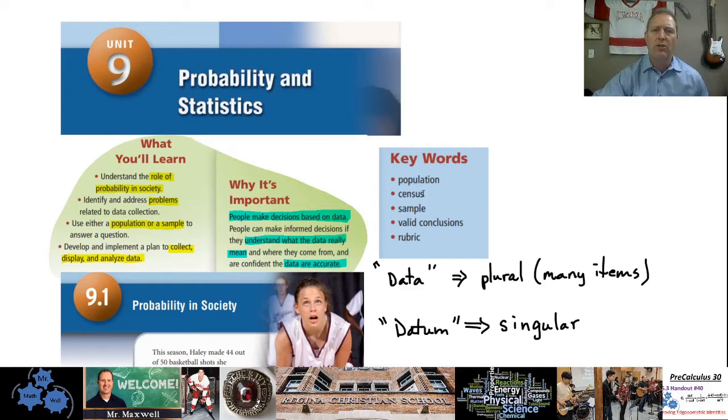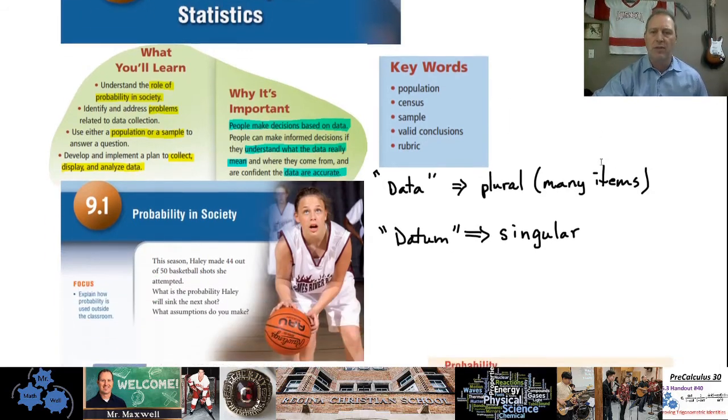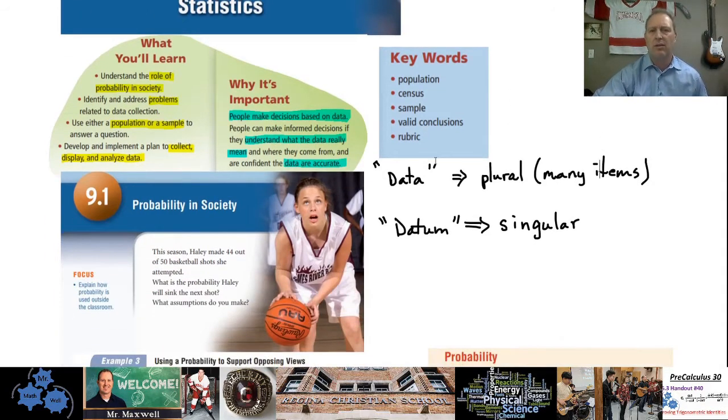Here are some key words over here: data, census, sample, valid, conclusions, and rubric. And I'll go over a little bit of each of those here in this video. A quick note here. Why is it important? People make decisions based on data. So we have to understand what the data really mean, and we have to be confident that the data are accurate.